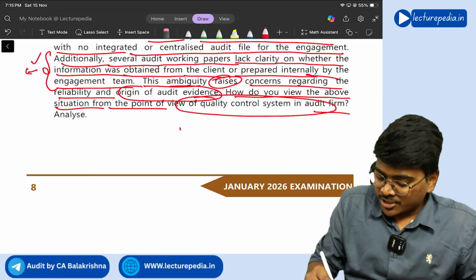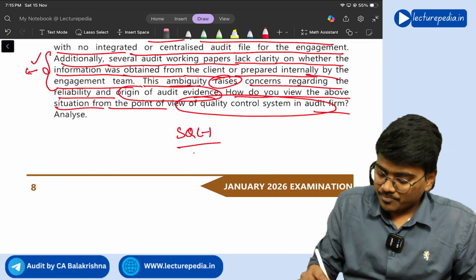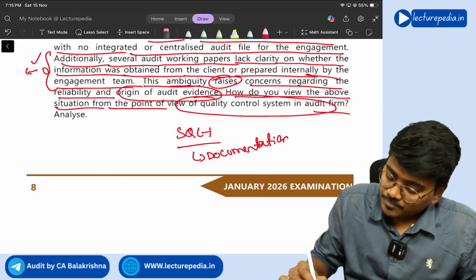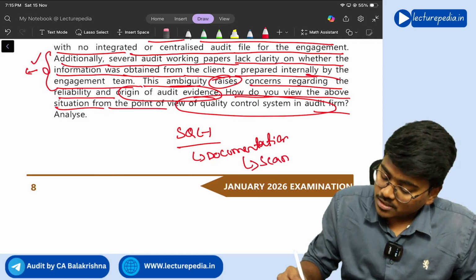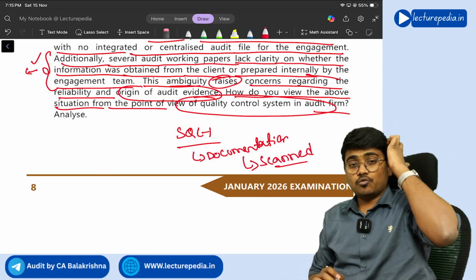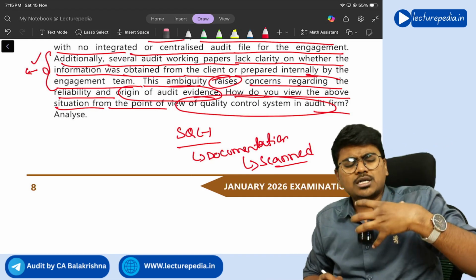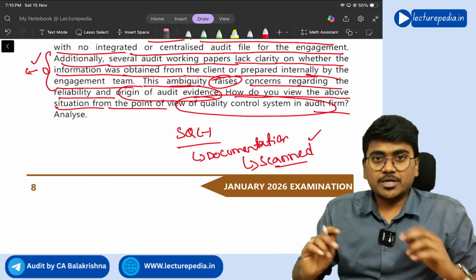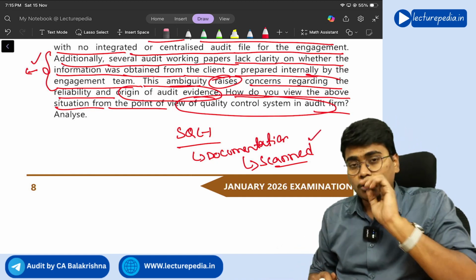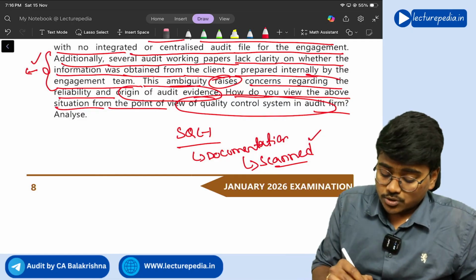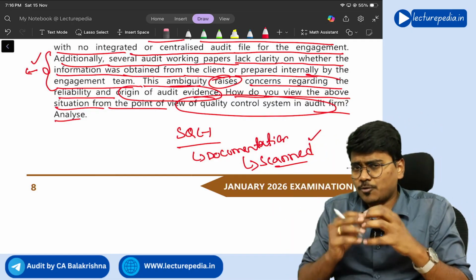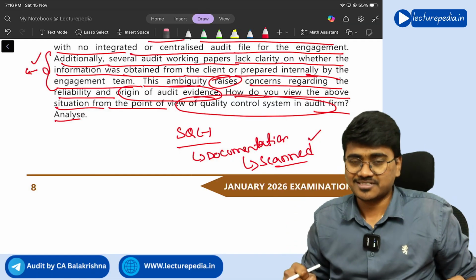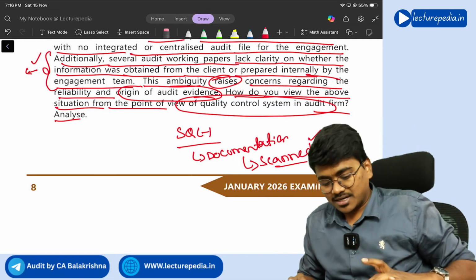Clear? So here you need to refer to SQC1, the documentation, and in the documentation also, scanned copies. When scanning the audit documentation, what care has to be taken, what principles should be established by the system of quality control with respect to this scanning of audit documentation, right? And here you need to conclude that by seeing the scenario, the system of quality control is not proper in the organization. Got it? So this way you need to conclude your answer.